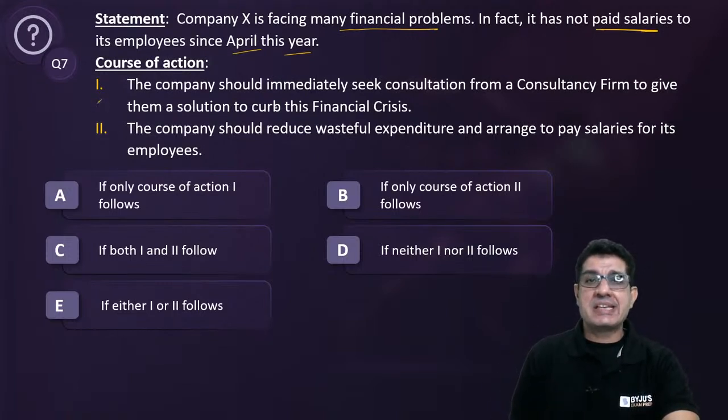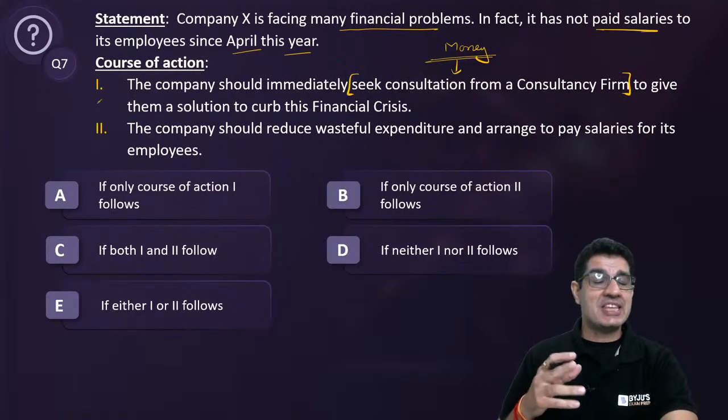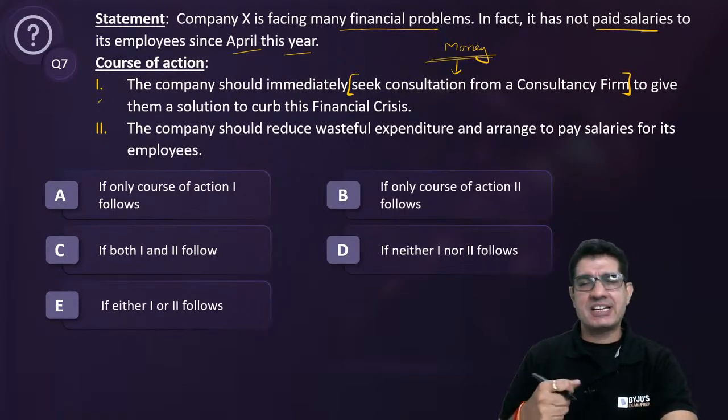Now option 1 says seek consultation from a consultancy firm. This costs money, and money is something that they don't have. Moreover, a consultancy firm is not a magic wand. It is not that they will be able to come in and definitely help you. And therefore, first does not make sense. They don't even have that money at the moment.